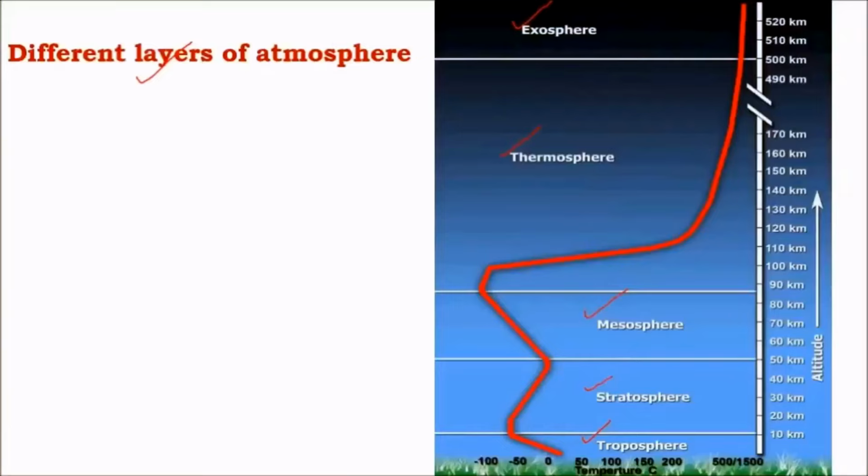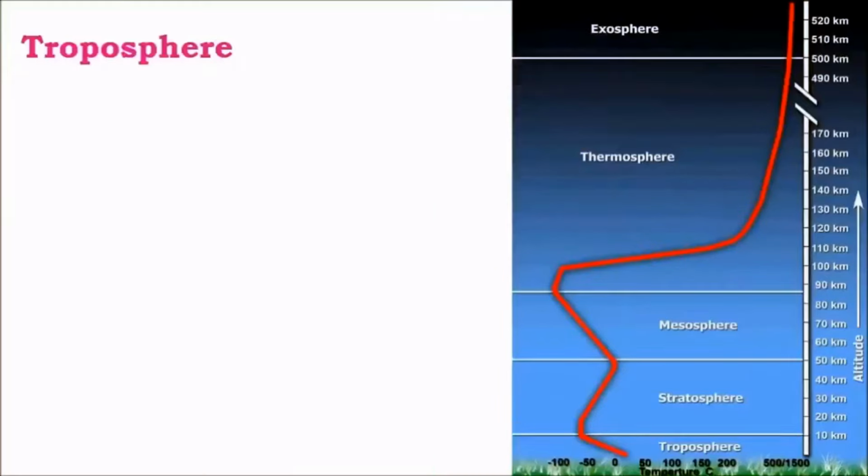It is hard to distinguish between the boundary and the atmosphere, and density decreases with increase in height. That is, as height increases, the density of atmosphere decreases. As a result, the troposphere is the densest layer, whereas the exosphere is the least dense layer. Let's see all these layers in detail.